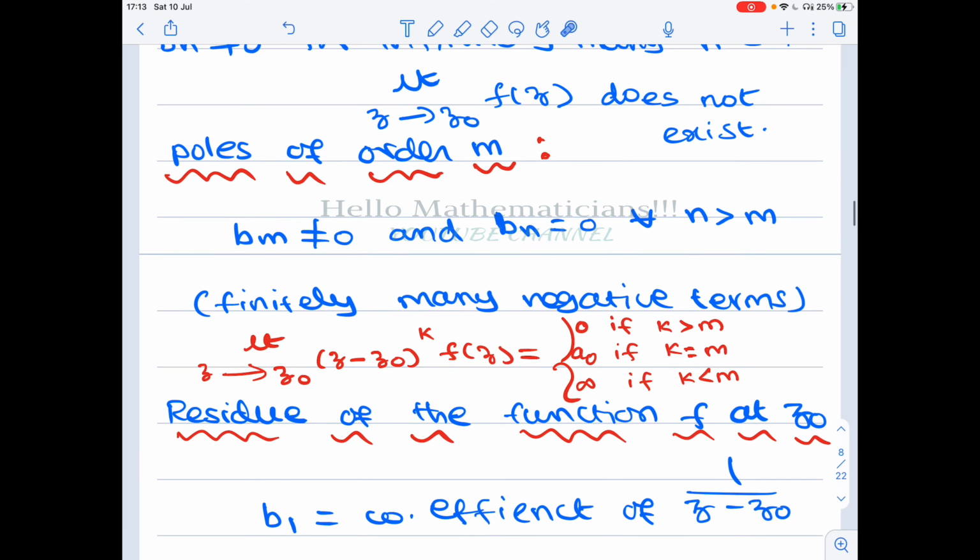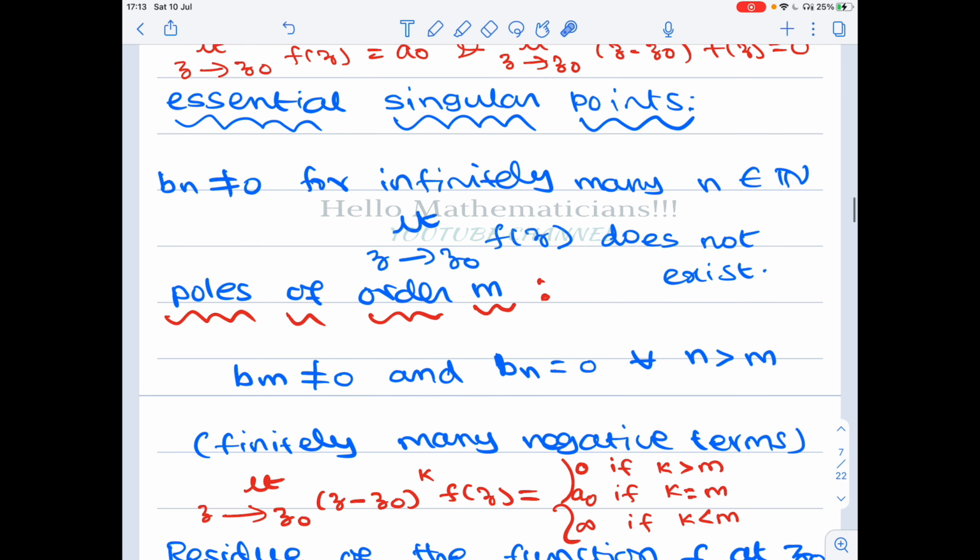Again, in the same example, it will be like b2 by (z minus z naught) whole square plus b1 by (z minus z naught) power 1 plus a naught plus a1 (z minus z naught) power 1 plus some positive powers. It will be like this.